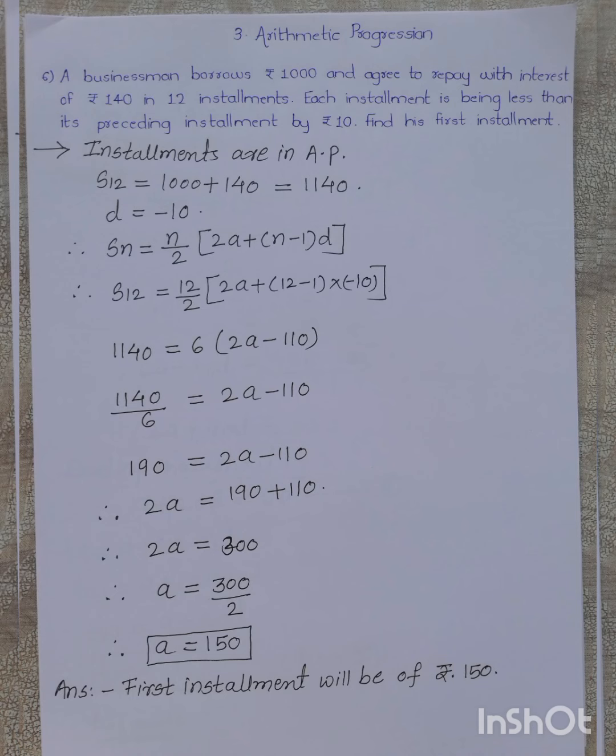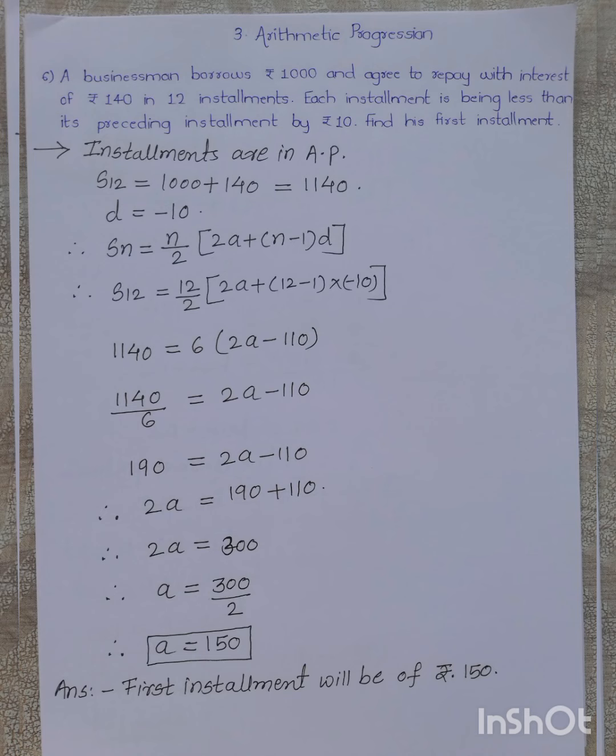S12 is equal to the total amount that he has returned with the interest, which is 1000 rupees plus 140 interest. So S12 is equal to 1000 plus 140, which is 1140, in 12 installments. And the common difference is negative, because each installment being less than its preceding one means T2 is less than T1. So we get the common difference d equal to T2 minus T1, which is minus 10.